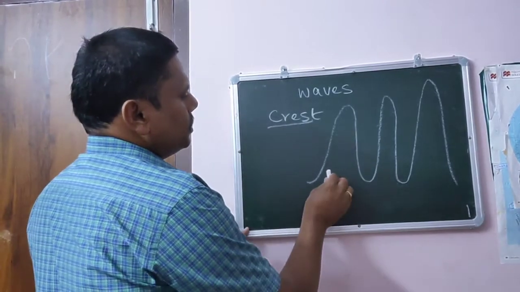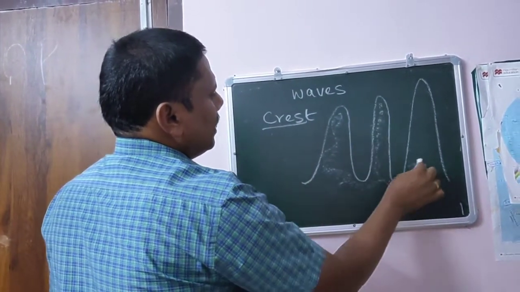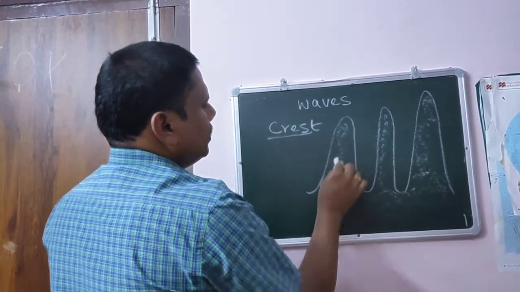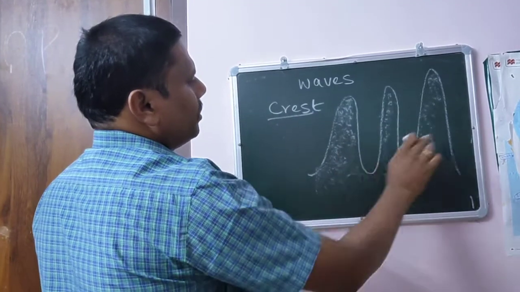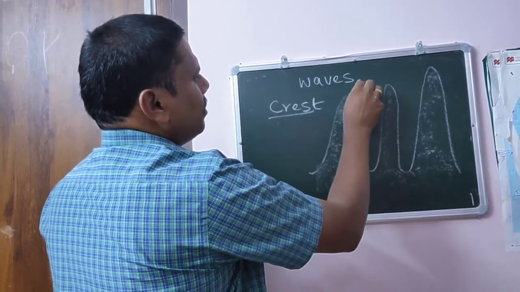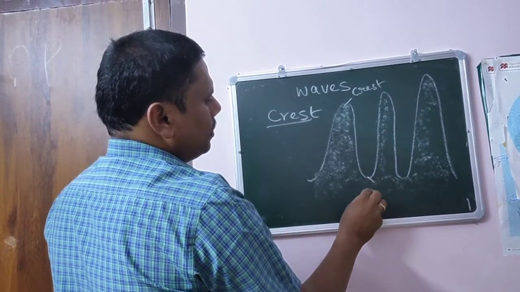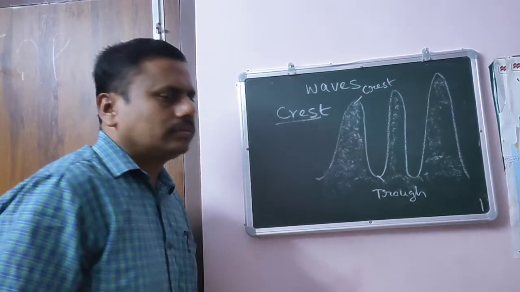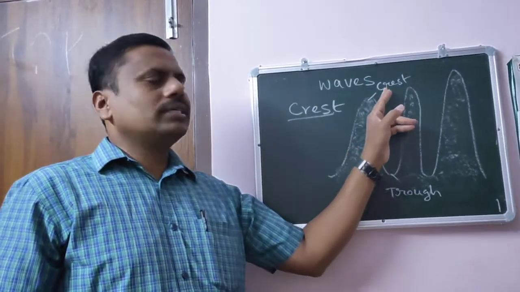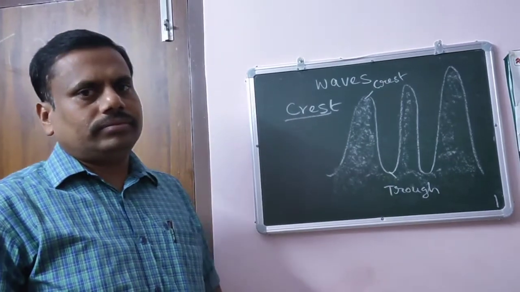Understood? So this is oceanic water. Oceanic water generally rises like this. So these are all the different waves. This upper part is called what? Crest. What is this lower part called? Trough. The upper part of a wave is called crest. The lower part of a wave is called trough.